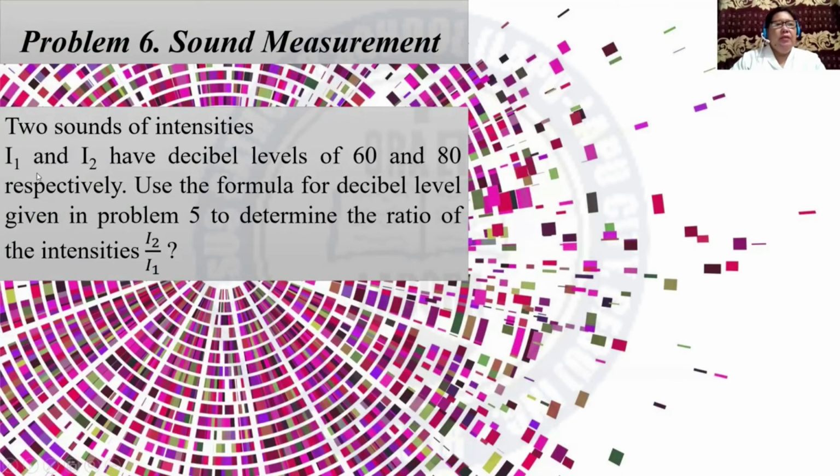Let us have problem number 6, still on sound measurements. Two sounds of intensities I sub 1 and I sub 2 have decibel levels of 60 and 80 respectively. Use the formula for decibel level given in problem 5 to determine the ratio of intensities I sub 2 over I sub 1.